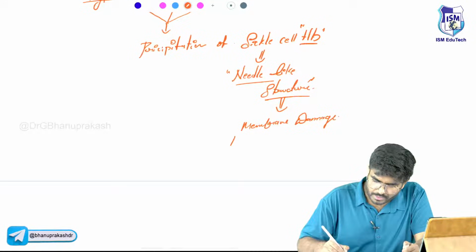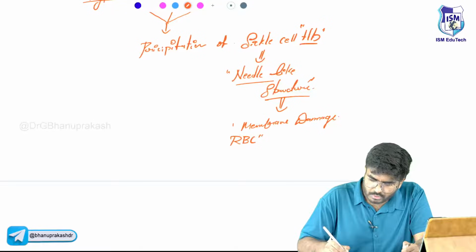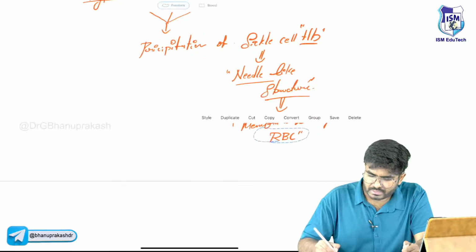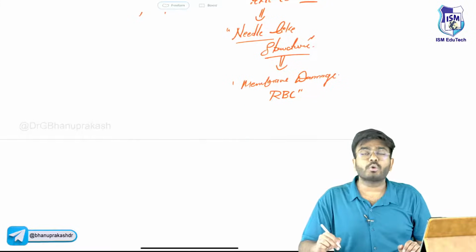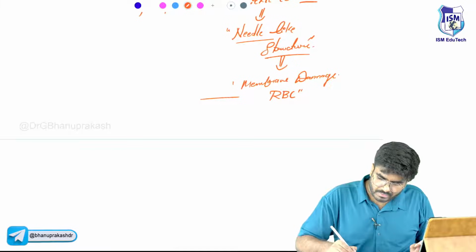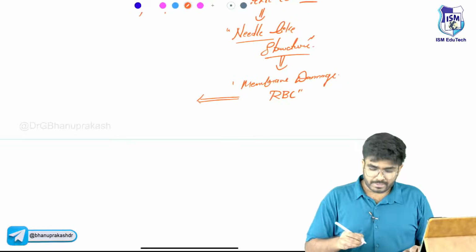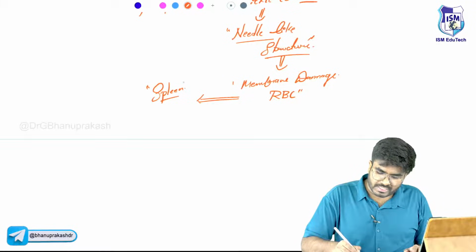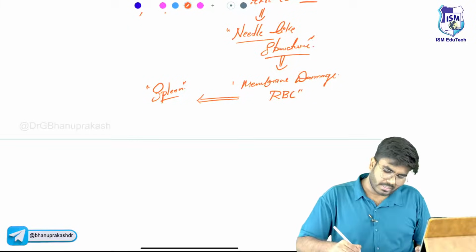Okay, so the RBC membrane is getting damaged. If the RBC membrane is getting damaged, do you think the spleen will just look at it and leave it? It's not going to leave it. The spleen is not going to leave such damaged RBCs. Such damaged RBCs will be caught up by the spleen. In the spleen, the macrophages are going to cause the hemolysis.